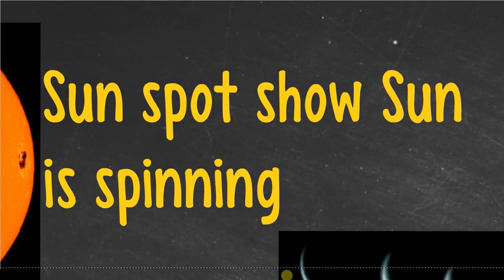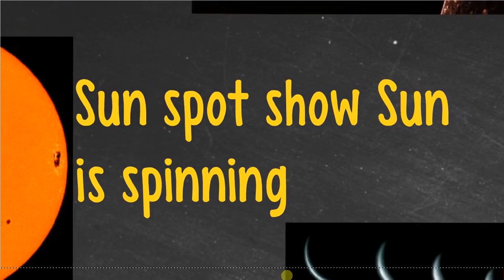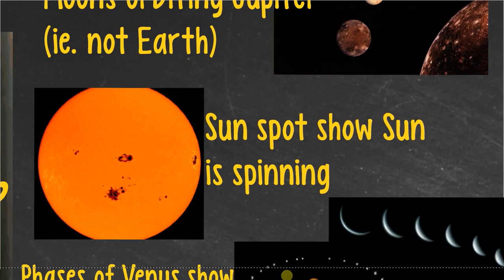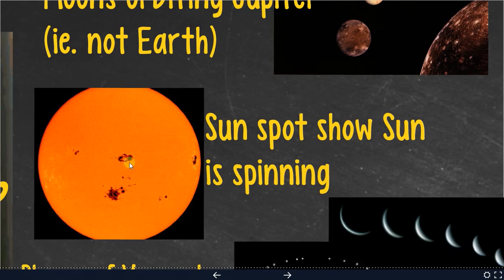Alright, the next thing is the sunspots. Sunspots help show the sun was spinning. Showing that other things in the solar system actually spin was helpful because the geocentric theory said Earth sits still. It doesn't spin. Why would things spin? That doesn't make any sense. Galileo was able to look at the sunspots, see that they were moving around the sun all in unison, indicating that this thing was spinning on its axis, showing that if the sun's spinning, why couldn't we be spinning?